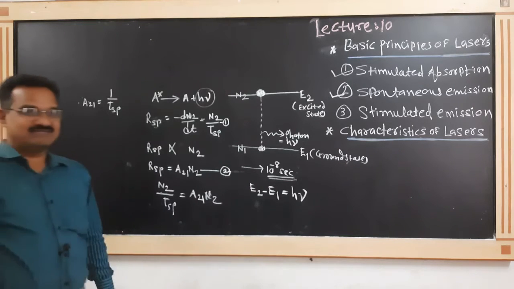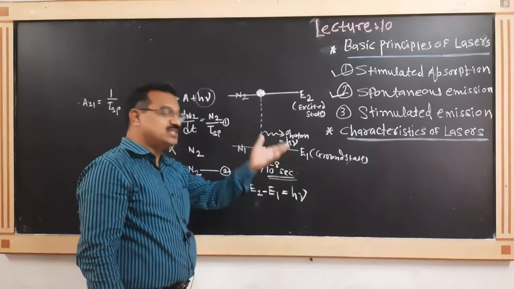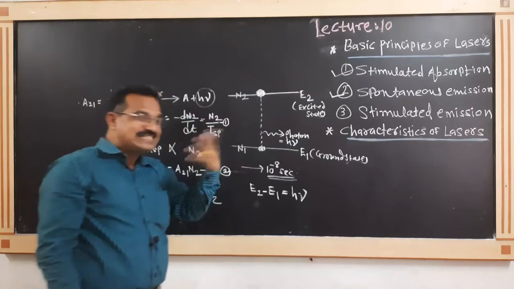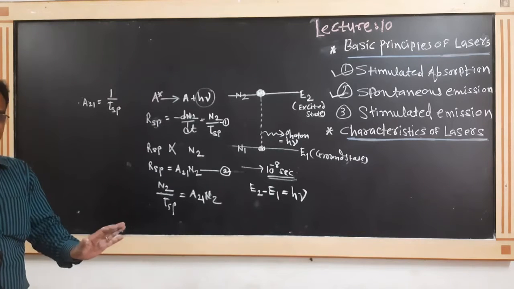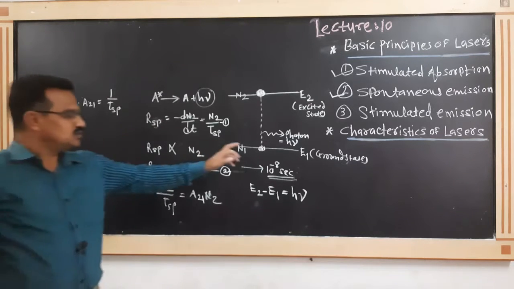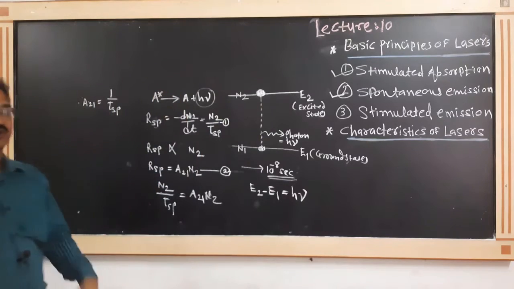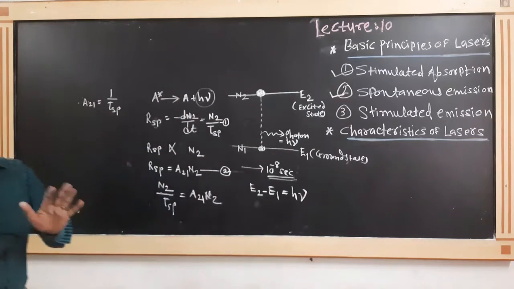It means spontaneous emission cannot take place from E1 to E2. Without triggering, it is impossible to move the electron from the ground state to the excited state.